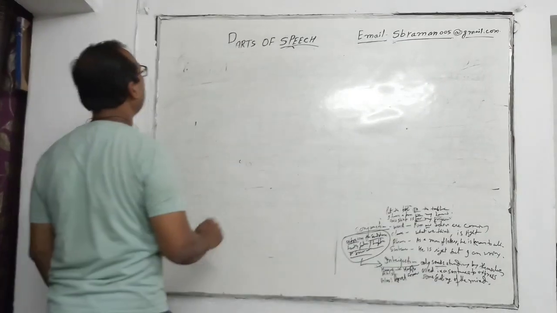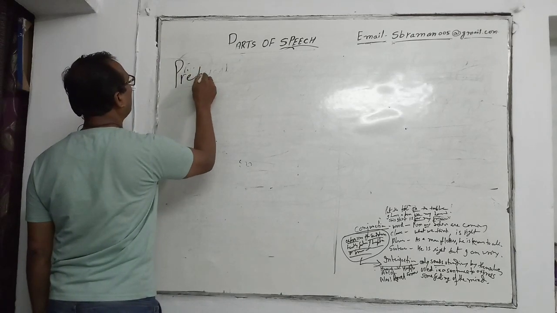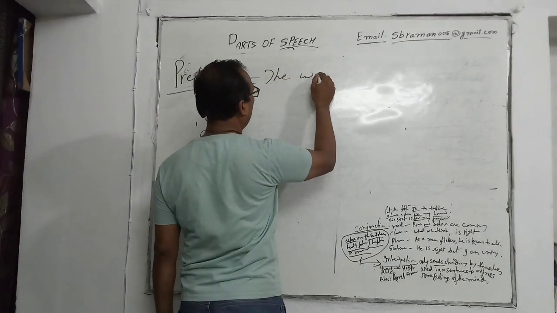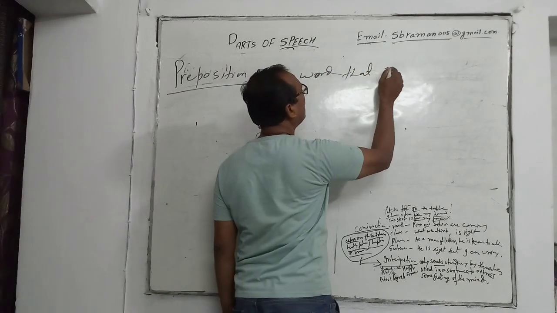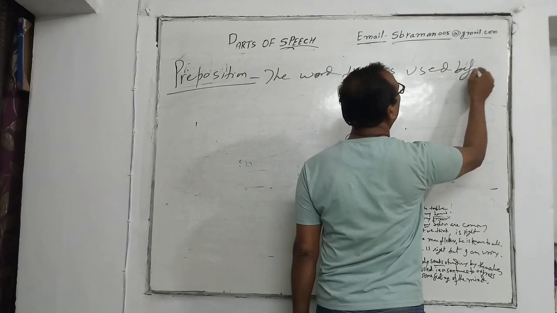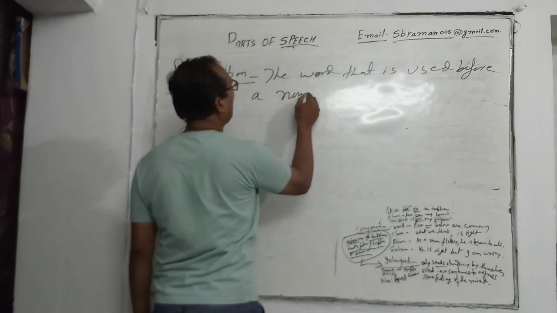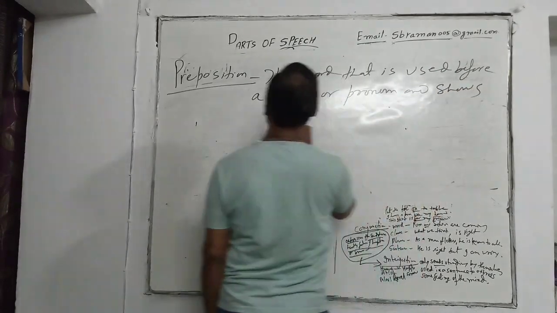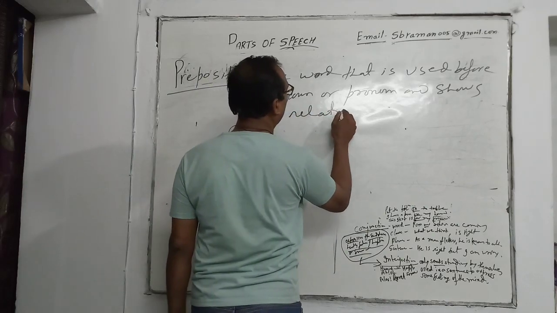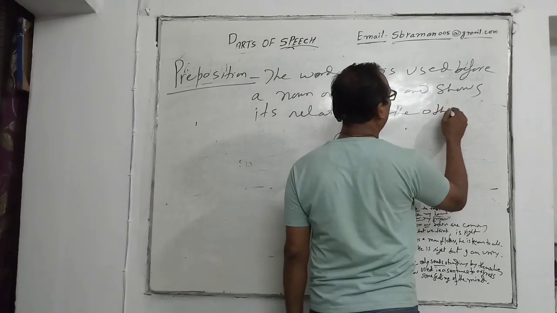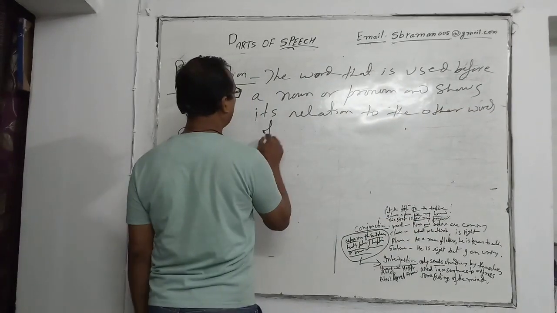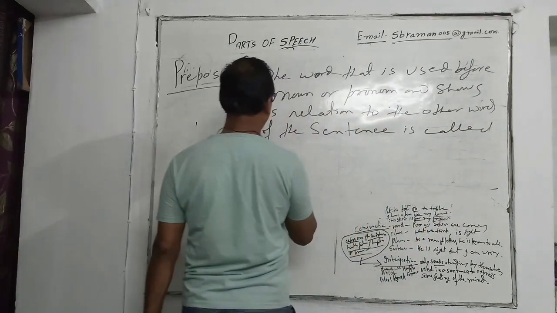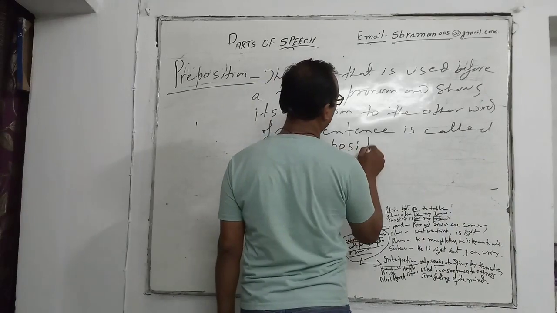Now the next one is preposition. The word that is used before a noun or pronoun and shows its relation to the other words of the sentence is called a preposition.